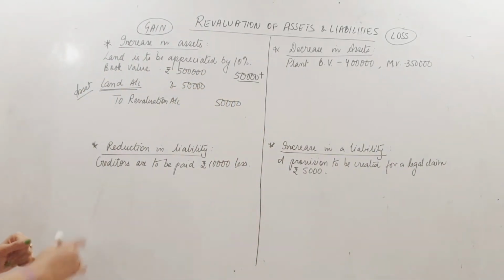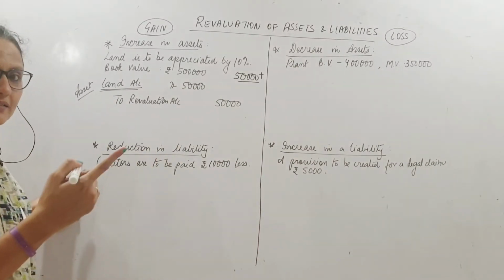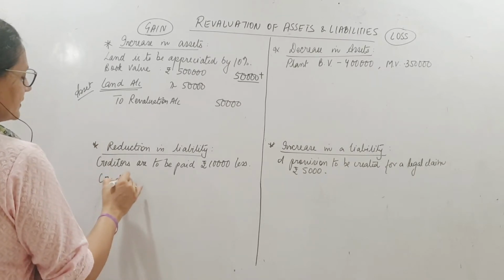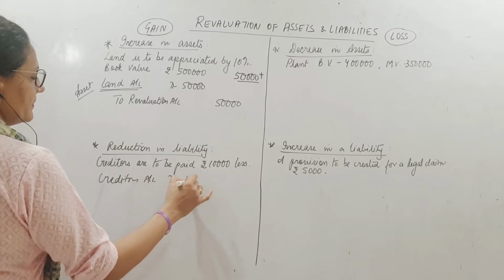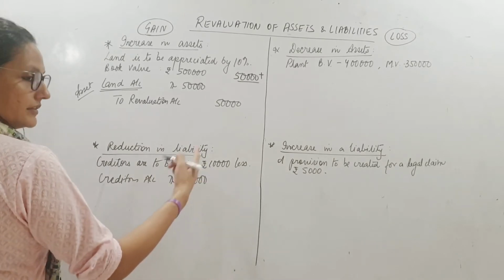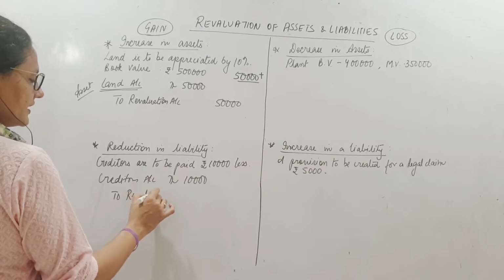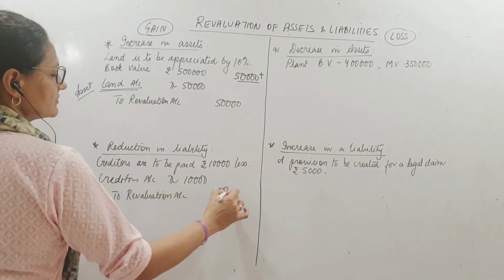No. So here creditors are already a liability, meaning a credit balance. So उनको कम करना है, reduce करना है, so debit the liability. Creditors account debit 10,000. The reduction, I need to pay them less. And since this also is a gain, so I credit it to revaluation account 10,000.